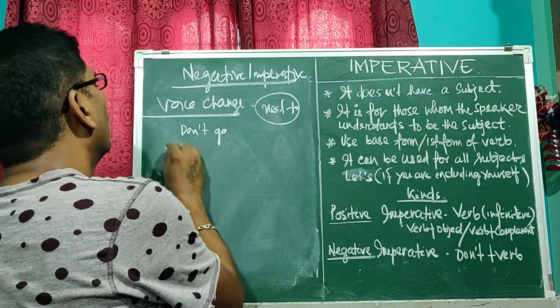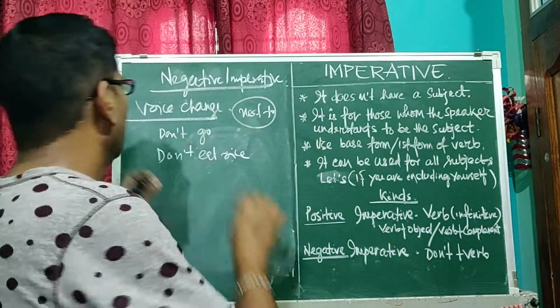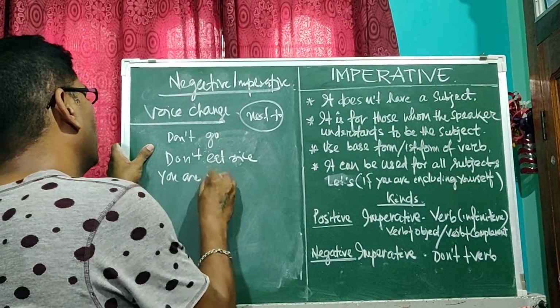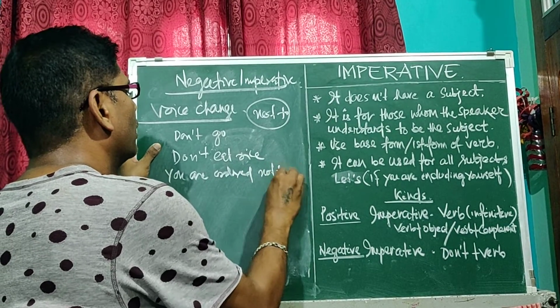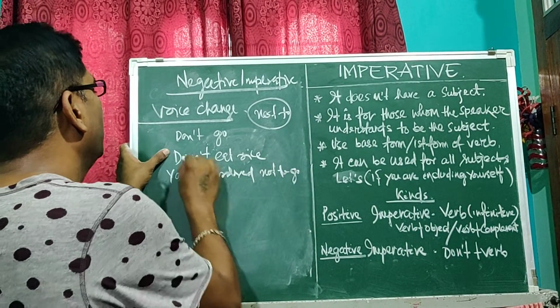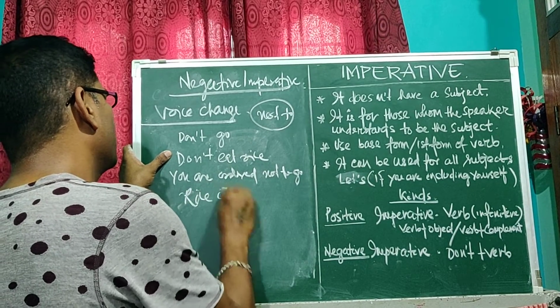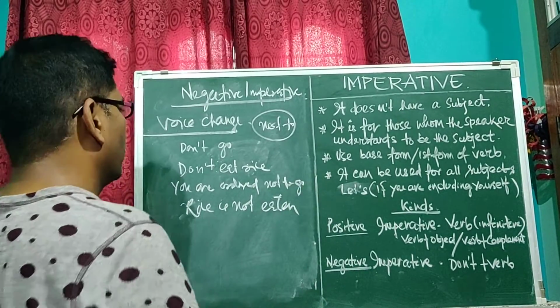For example, don't go. You are ordered not to go. Here, don't eat rice. Rice is not to be eaten. Okay?